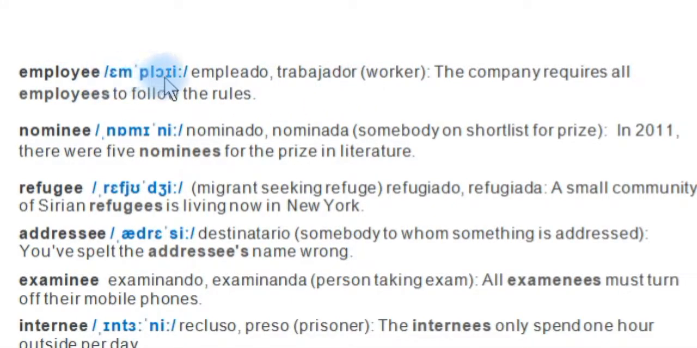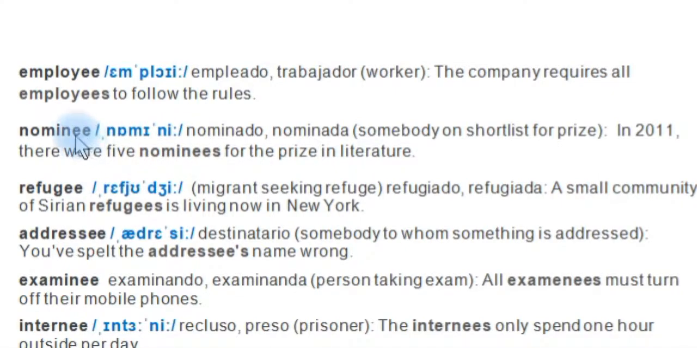Okay, employee, here we have the phonetic transcription. Okay, employee, remember that the apostrophe tells us that the accent is before the syllable in phonetics. Okay, the company requires all employees to follow the rules. Okay, or